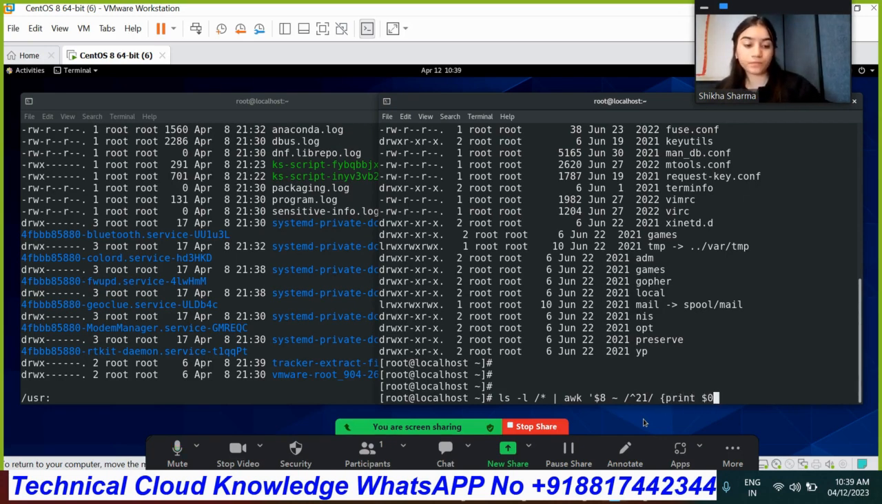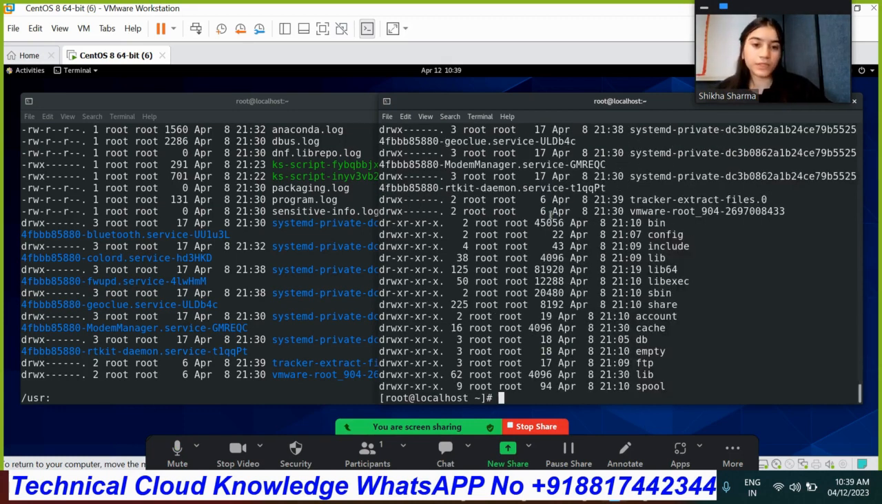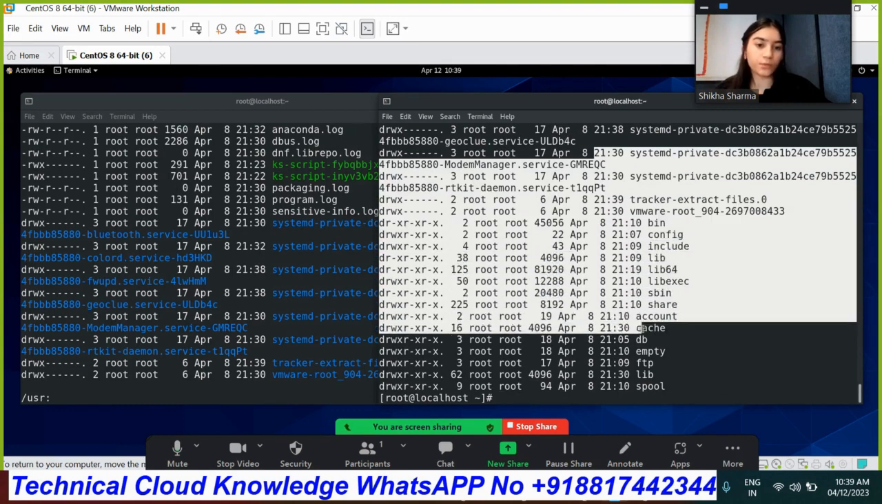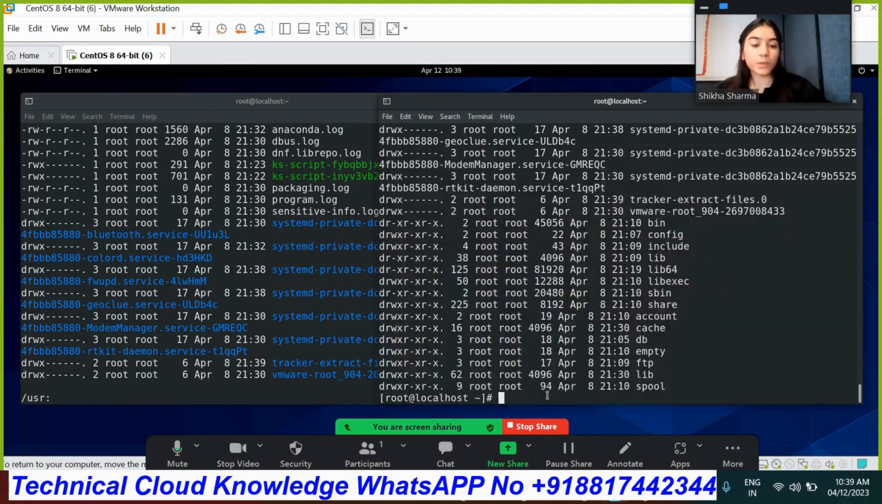Okay, so as you can see, that much content is available for 21. As you can see, 21, 21, 21. Okay, so that's how we'll do it.